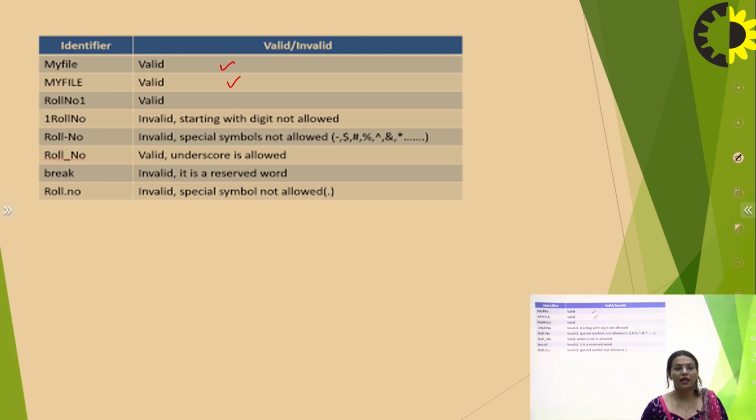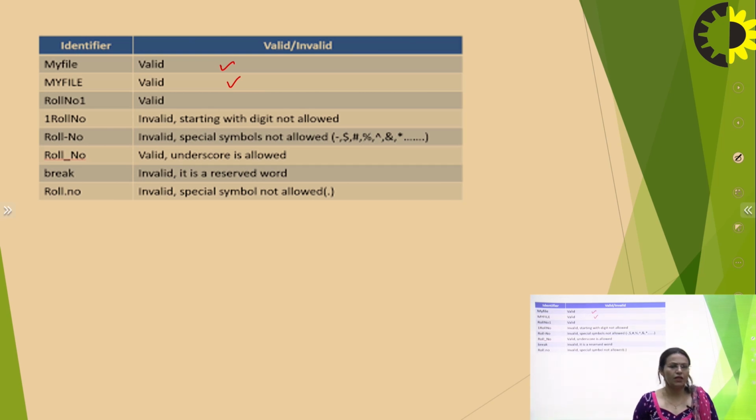Break is a keyword, which is an invalid variable name, because it is a reserved word in the Python library that is used as a jump command. Next is roll dot number. It is also an invalid name, because it has an extra symbol, a dot, in between. So names can be joined only with an underscore, not with any hyphen or dot or special symbol.